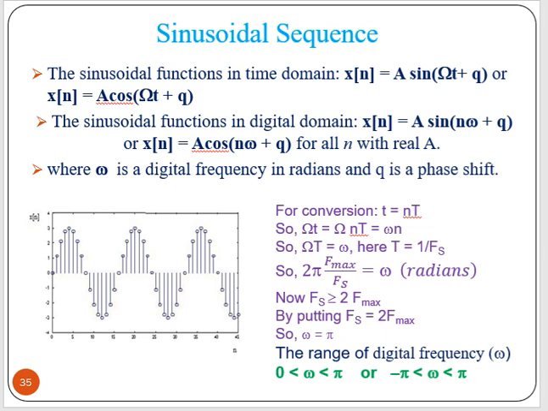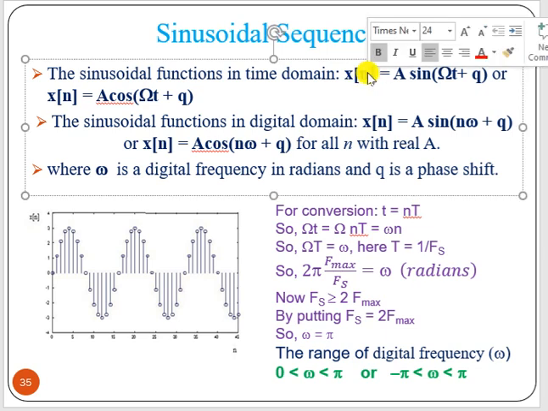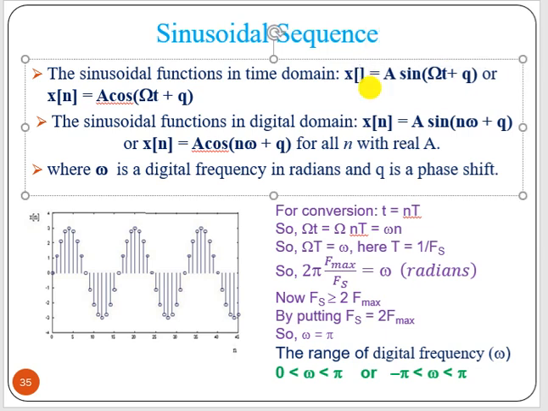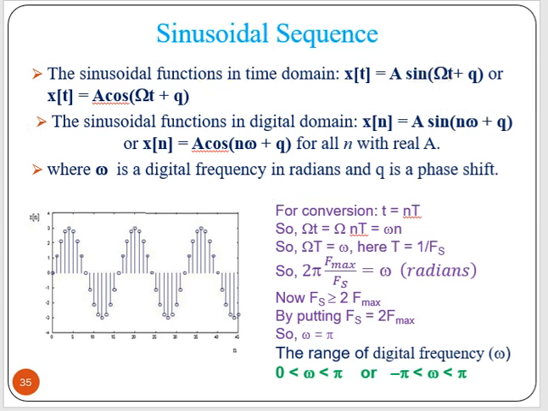Now the sinusoidal sequence, this is very important. The sinusoidal function in the analog or time domain is x t equal to a sin omega t plus theta, where theta is the phase difference or phase delay, or a cosine term.